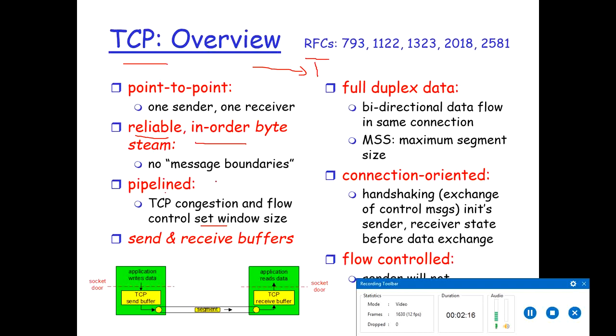How does TCP send the segments? It defines a window, and in the window it puts like 3 or 4 frames. So as and when the frames are delivered, it keeps on adding the segments in the pipeline. There are send and receive buffers at both sides. At the sender side there is a TCP send buffer. Buffer is nothing but a temporary memory location, and at the receiver side we have a TCP receive buffer.